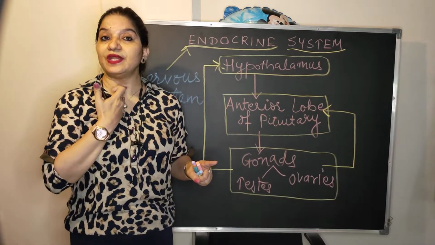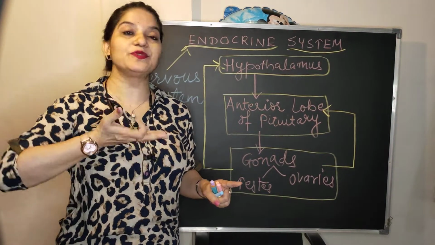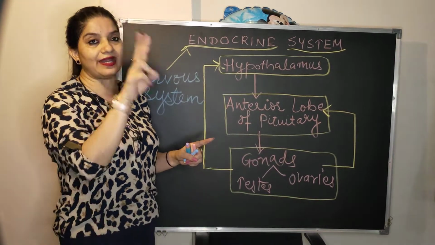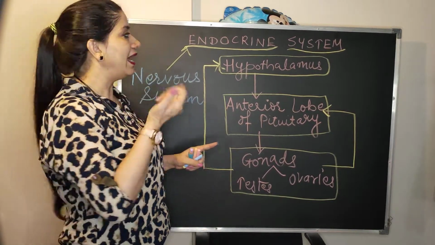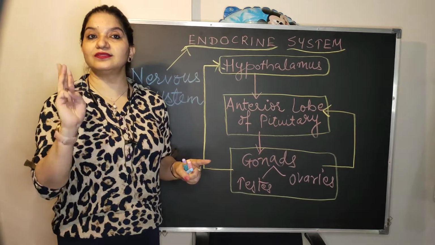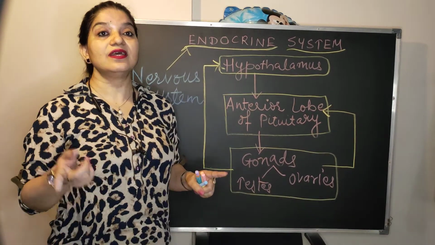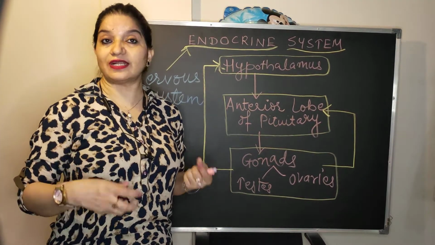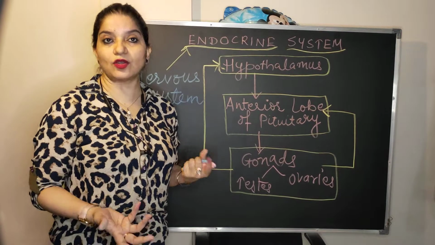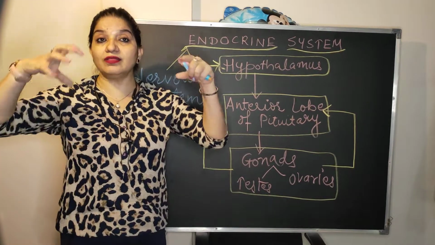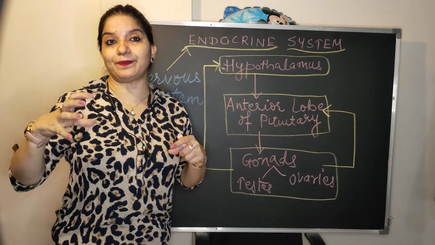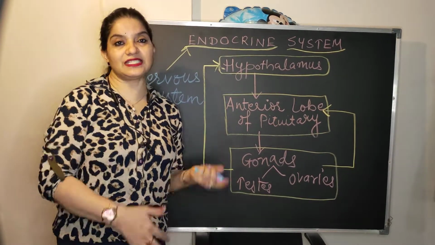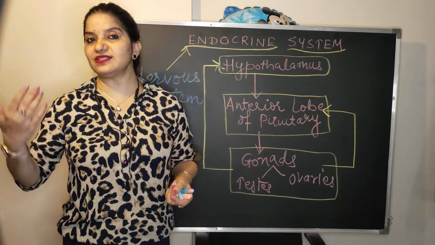Then in the neck part, there is the thyroid, and posterior to that, or behind that, there is the parathyroid gland. So there are 2 glands: the thyroid gland and the parathyroid gland. The third is in the chest region, which is the thymus. Then there is the pancreas gland, and then on top of the kidneys, just like a cap, is the adrenal gland, and obviously the testes in males and ovaries in females.